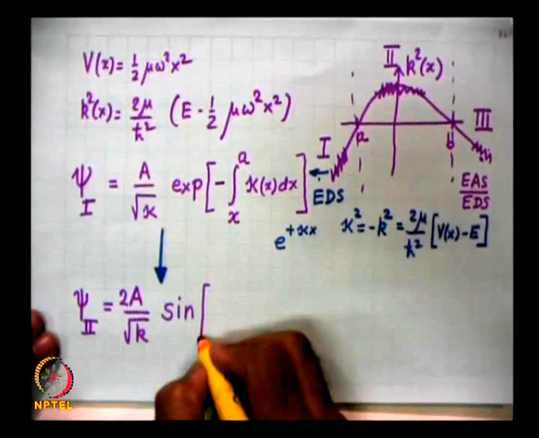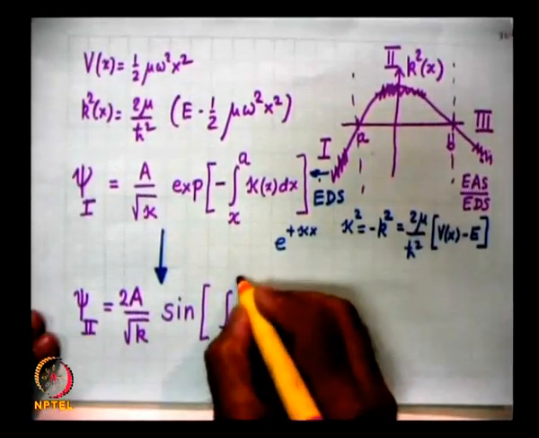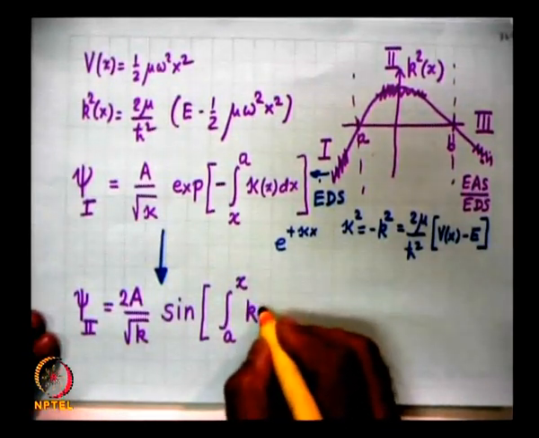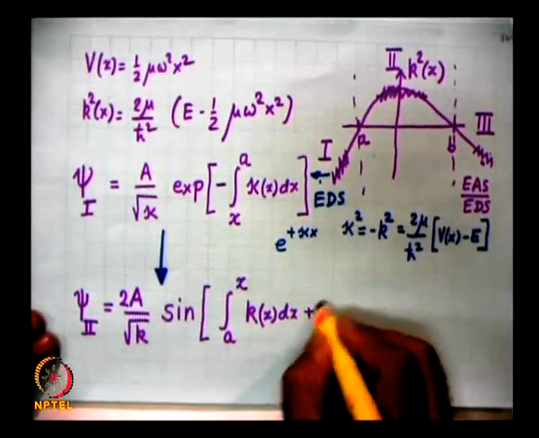In this region, x greater than a, the integral from a to x of k dx, k is a function of x, but in future I will not write k of x, just k, plus pi by 4.